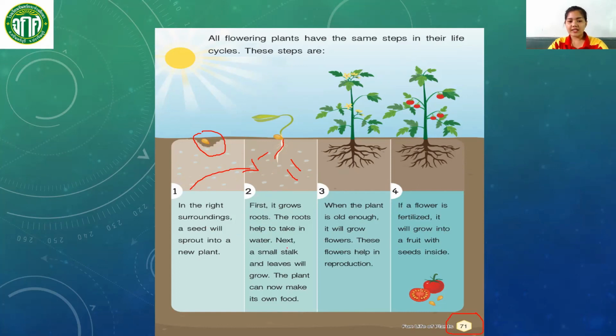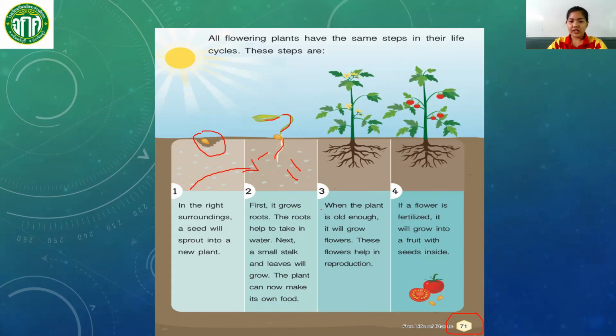Next, a small stalk and leaves will grow. This is the small stalk and these are the leaves. And then they will start growing. The plant can now make its own food. If it has grown already, the plant can now make its own food from the sunlight.